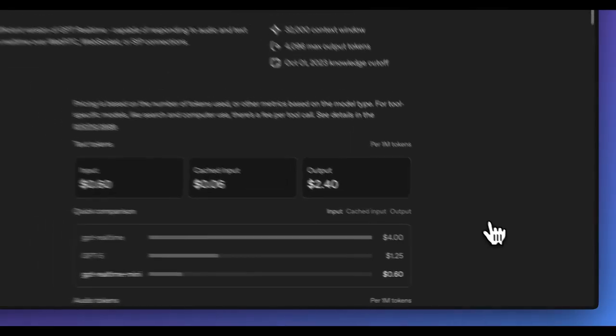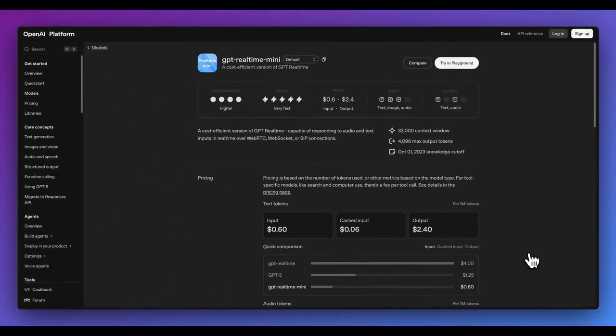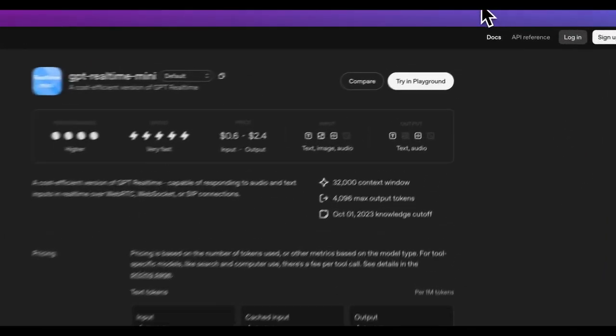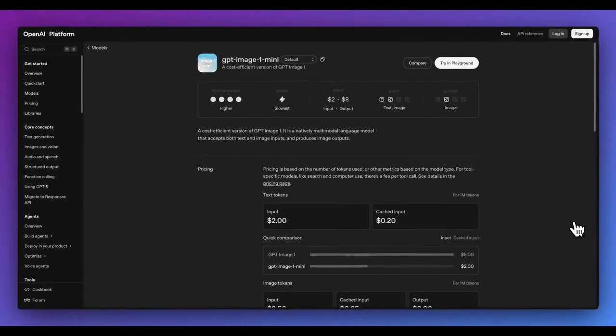right at the top. Next up, they also launched GPT Real-Time Mini, which is a 70% cheaper version of their real-time API. If you are building voice applications, this is definitely a very competitive offering where you're going to be able to have all of those real-life intonations, be able to understand tone, and all of those different intricacies when you're building out a voice application. Okay, and next up, there is GPT Image 1 Mini. Again, this is a much cheaper version of GPT Image 1, which is their famous image generation model, which allows you to create anything from infographics all the way through to very hyper-realistic images. Similar to the real-time voice API, this is a cheaper version of its predecessor.